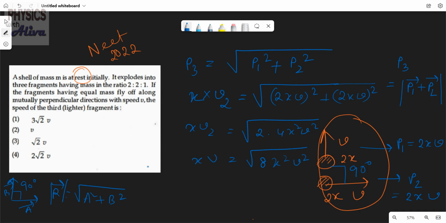So xv2 is equal to root 8 xv. x cancels out. v2 is equal to 2 root 2 v. So the velocity of the lighter fragment is 2 root 2 v. This is the correct answer.